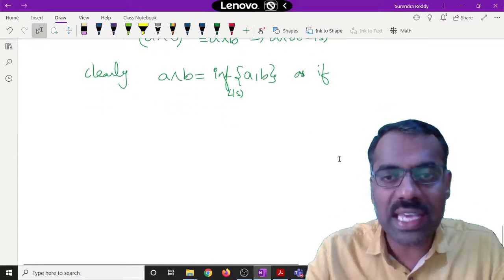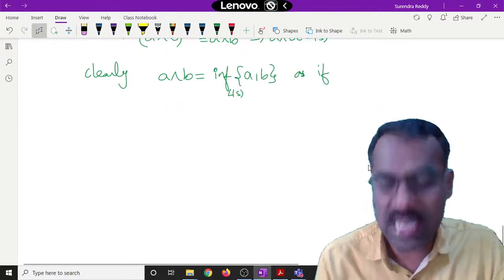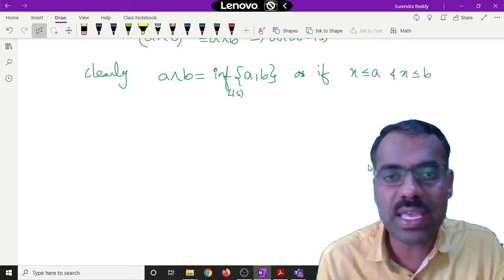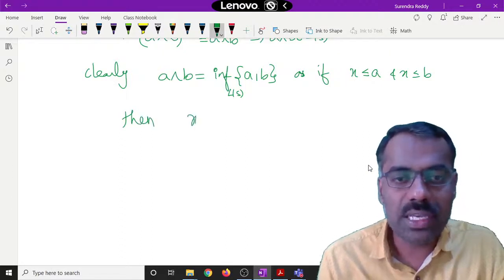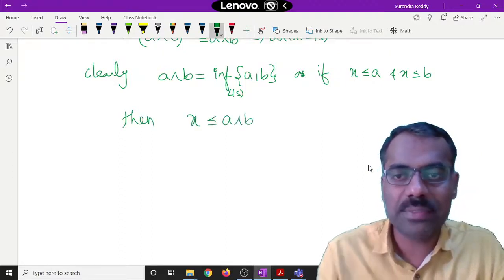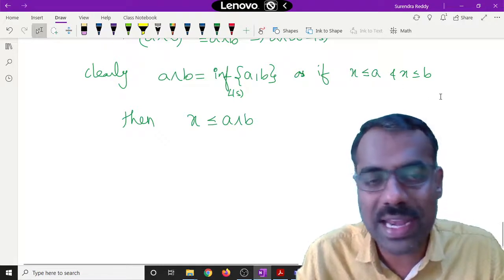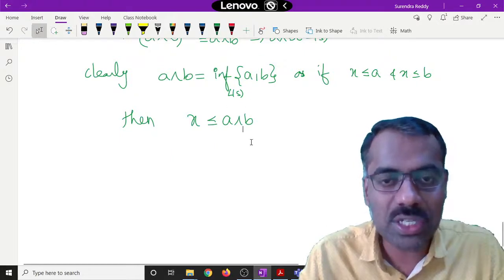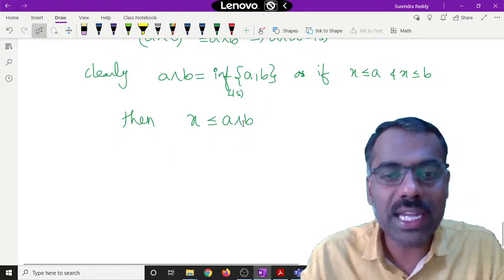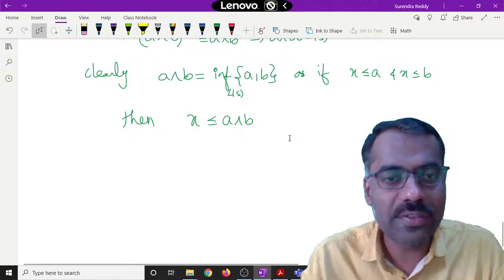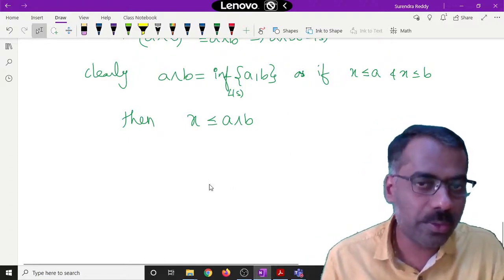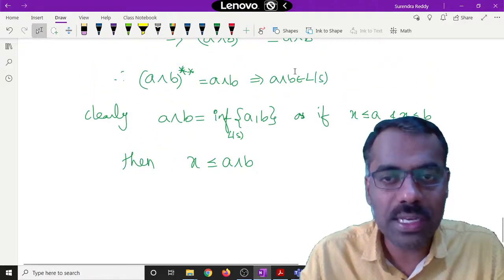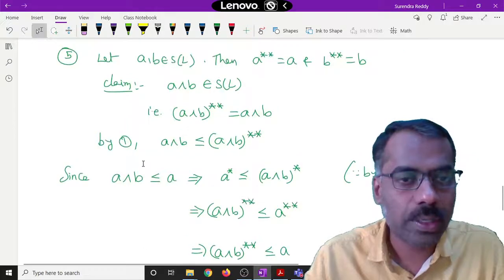If you take any x, if x is less than or equal to A and x is less than or equal to B, then obviously x is less than or equal to A meet B. So that shows that A meet B is the greatest lower bound of A and B. Are you following? So therefore we have proved that A meet B is nothing but infimum of A comma B, which belongs to L of S. Right? Okay. That is the fifth one.